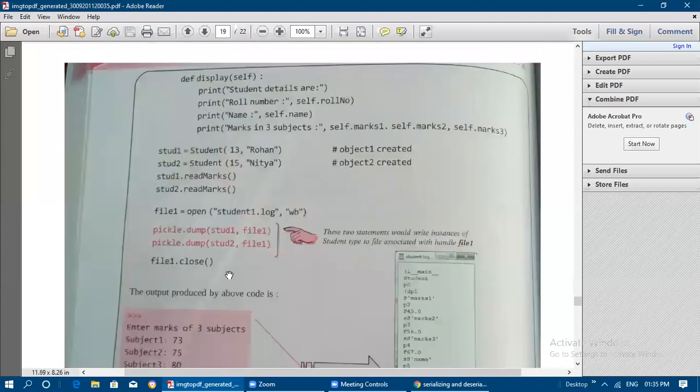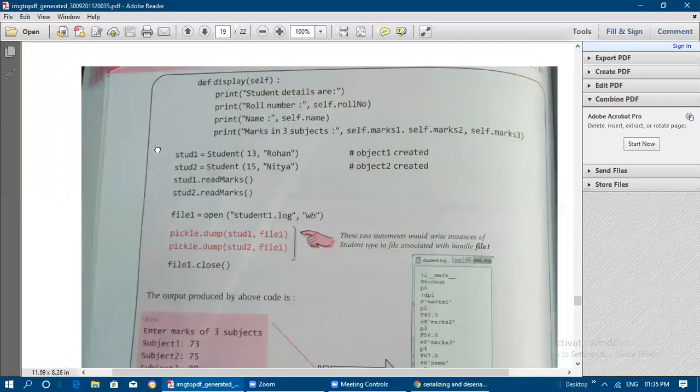Whatever input you get as a mark should be converted into float. Then we display using the define display function. Print student details, print roll number, self dot roll number. Because it is written inside the class, only self dot is written. So now we came to the main part of the program.